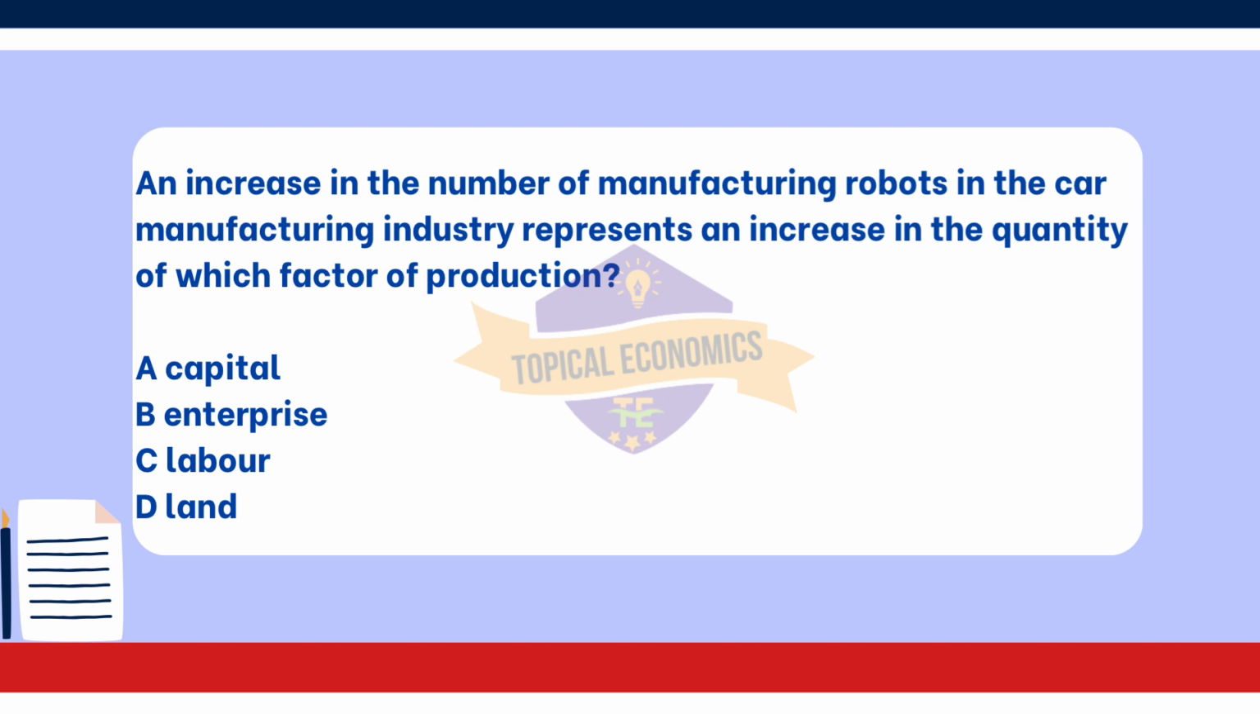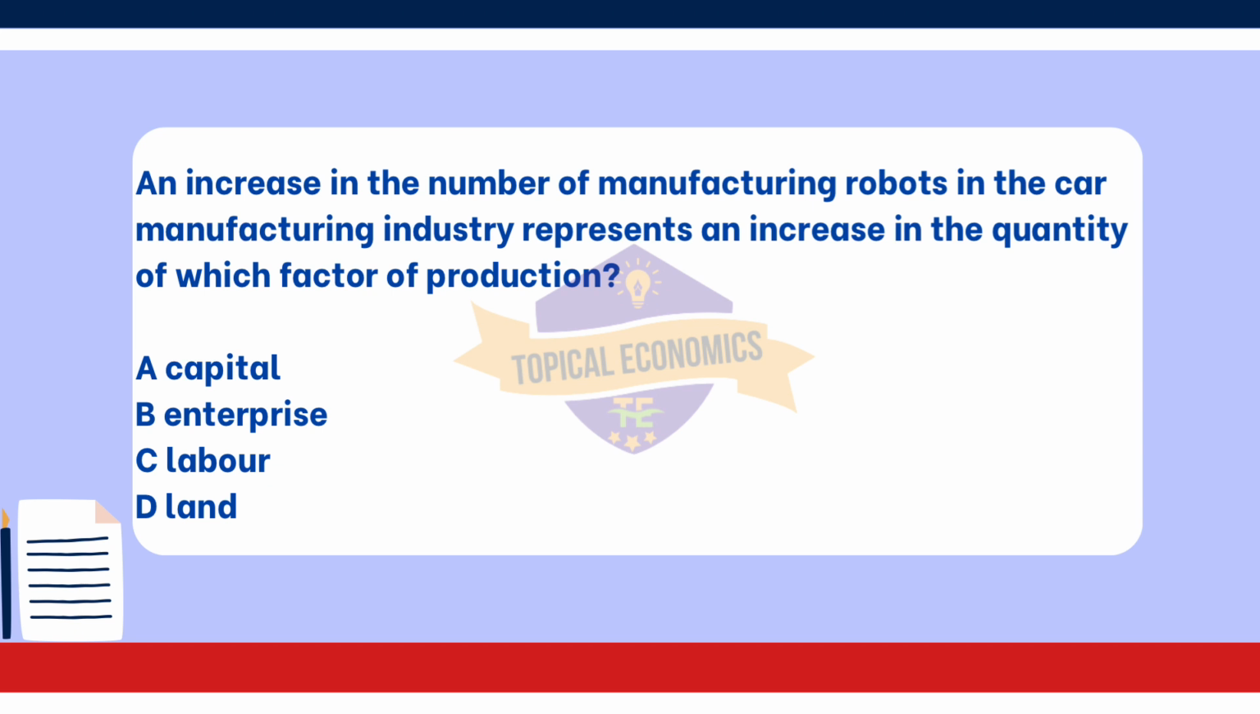Evaluating the other options. Option B, enterprise, refers to the entrepreneurial ability to take risks and organize the factors of production. The increase in robots does not represent an increase in enterprise, rather, it pertains to the tools used in manufacturing. Option C, labor, refers to human effort involved in production. While robots may replace some human labor, they are not classified as labor themselves. Instead, they enhance capital in the production process.